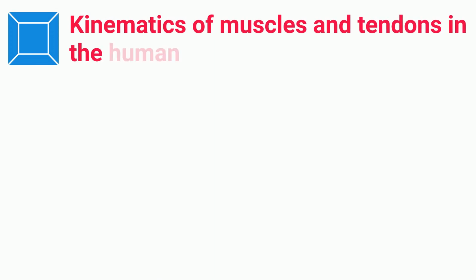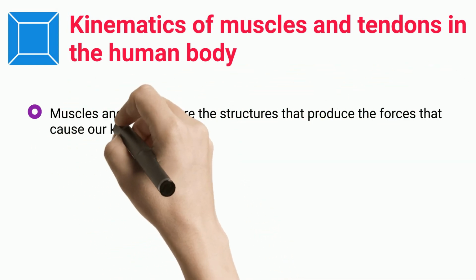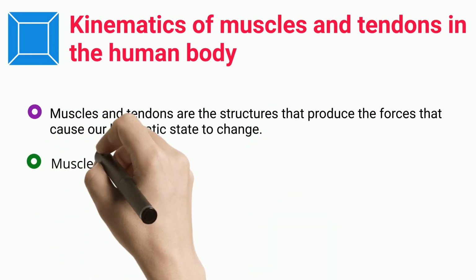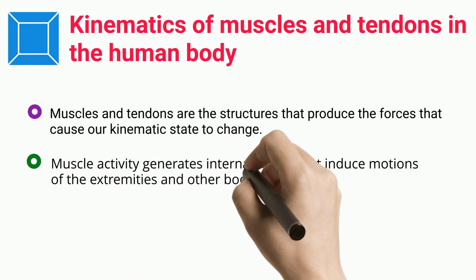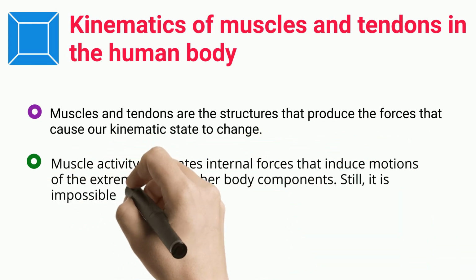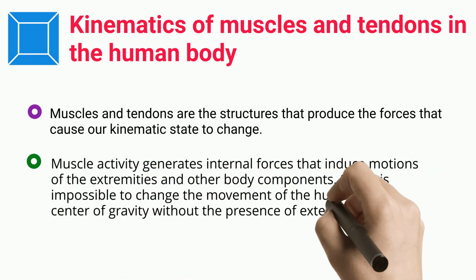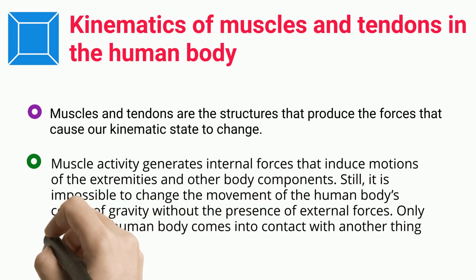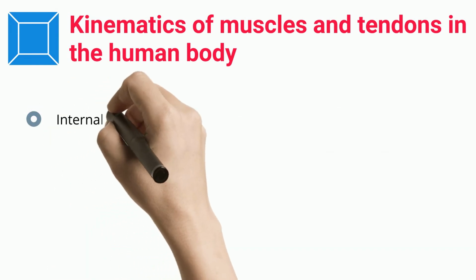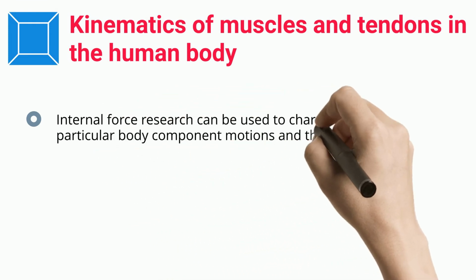Kinematics of muscles and tendons in the human body. Muscles and tendons are the structures that produce the forces that cause our kinematic state to change. Muscle activity generates internal forces that induce motions of the extremities and other body components. Still, it is impossible to change the movement of the human body's center of gravity without the presence of external forces. Only when the human body comes into contact with another thing can it change its motion. Internal force research can be used to characterize particular body component motions and the nature and causes of injuries.